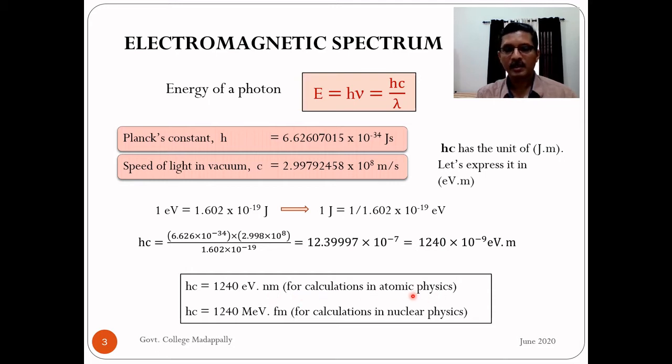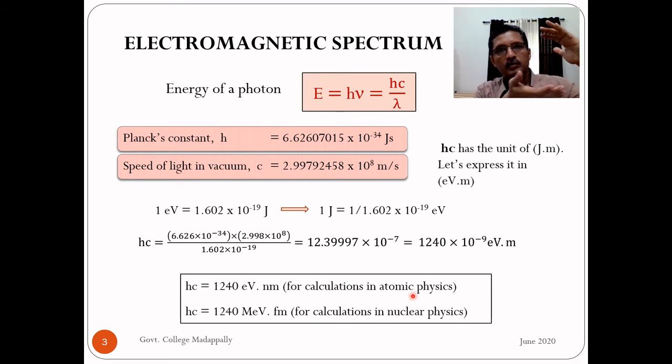The reason is that in atomic physics, most of the time we are dealing with energy in electron volts, a few electron volts, because in atomic physics we are interested in transitions of electrons between valence orbitals. Valence orbitals means outermost orbits. So the energy difference between outermost orbits in an atom is of the order of a few electron volts.